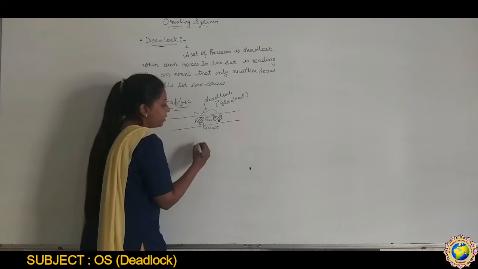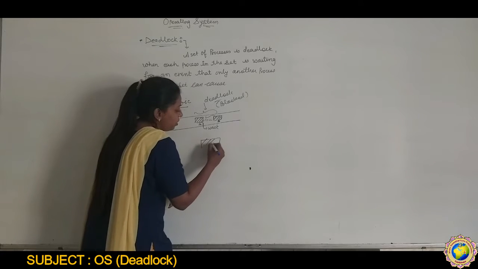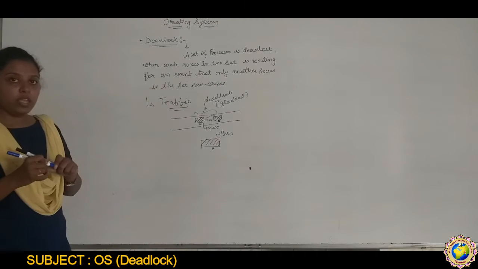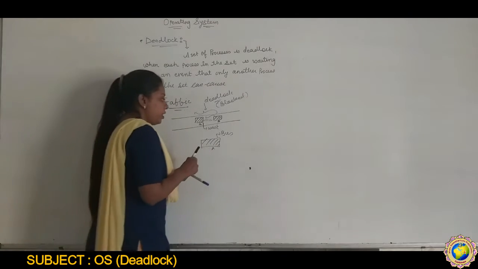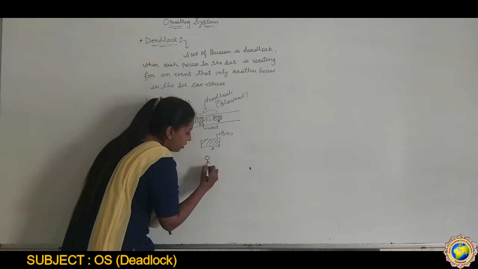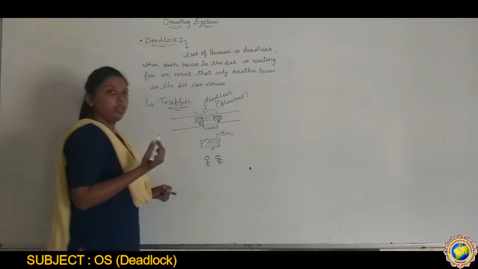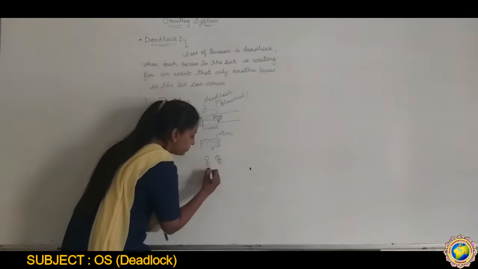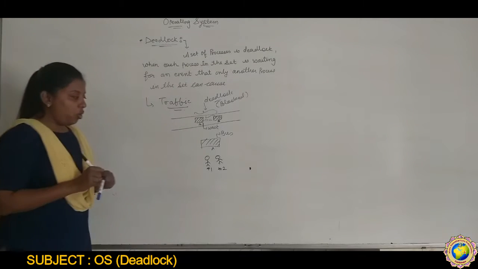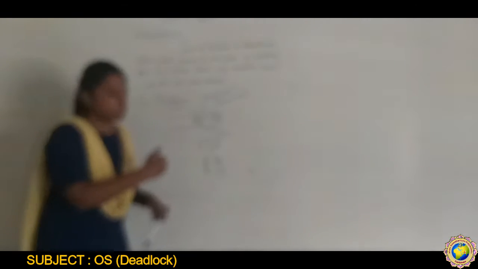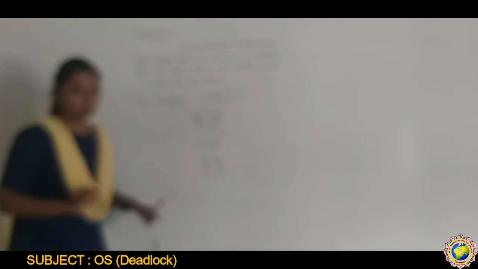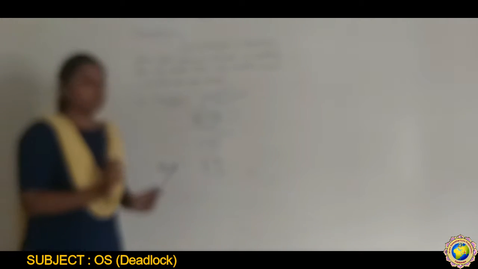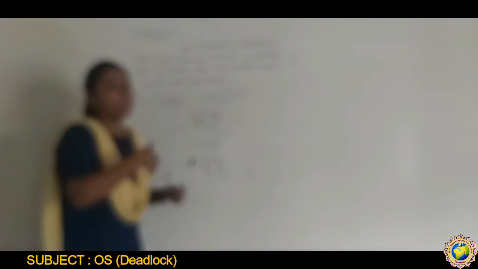Another example: suppose a bus is there and two persons are there, person one and person two. Each suggests the other go up into the bus first, very politely: pehle aap, pehle aap, pehle aap.